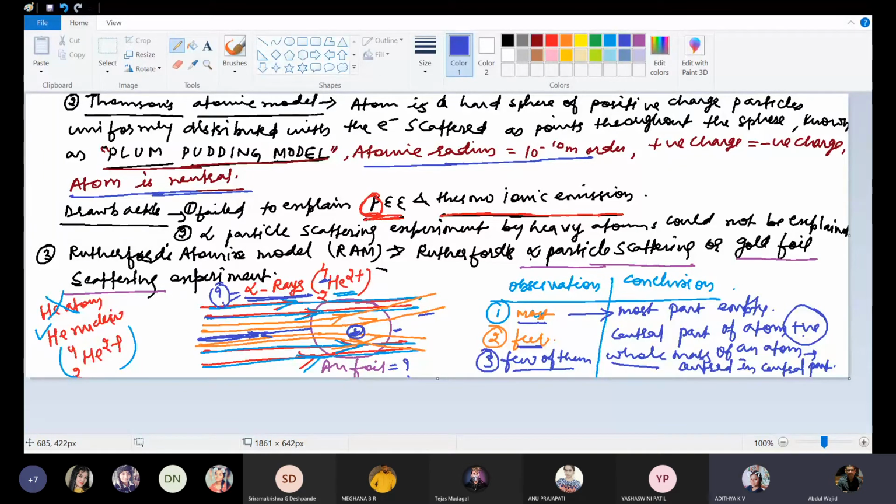Sir, once again, can you explain why only alpha rays are used in this experiment? Alpha rays are used because they are heavy, so their momentum will be more. They will pass straight through the gold foil, and since momentum is more, they won't be easily affected by air or anything else.